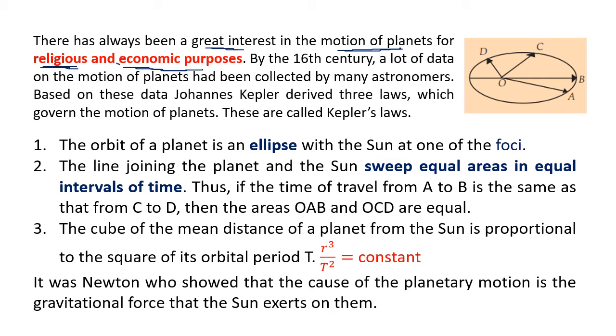And today in India also, just now there is the wedding season. Why is it the wedding season? Because it is said to be a very auspicious season. What makes it auspicious? What makes it auspicious is the motion of the planets. So the motion of the planets has been studied for religious and economic purposes.